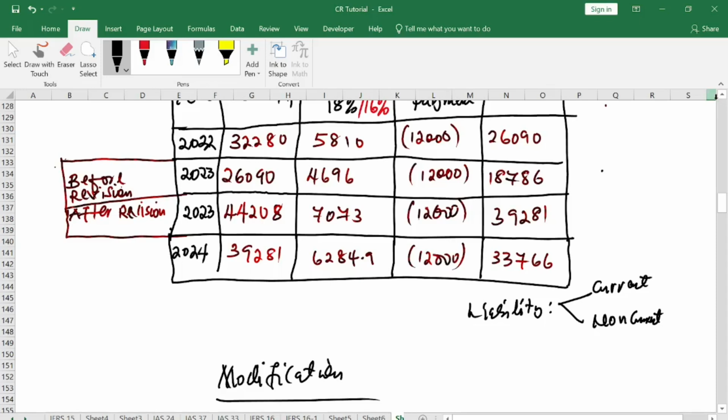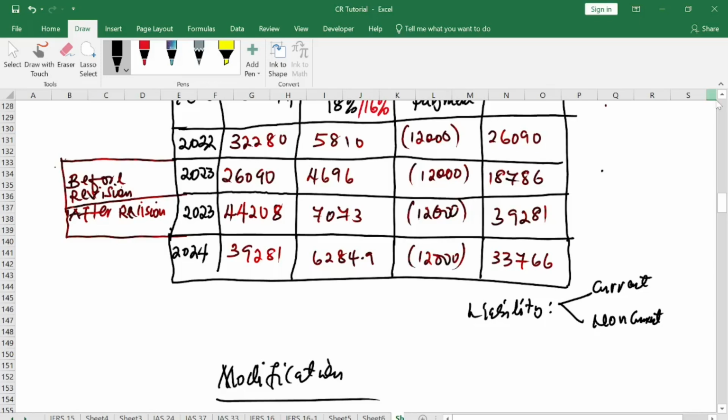So when you pick the second year, it gives you non-current, and then the difference will give you the current. Because when you add the current liability to the second year, it will give you the first year total liability. That is the idea.